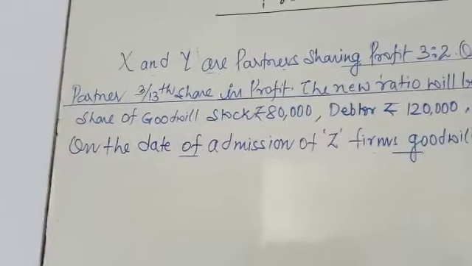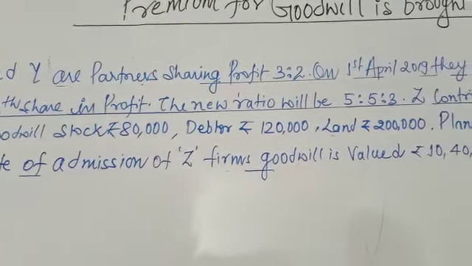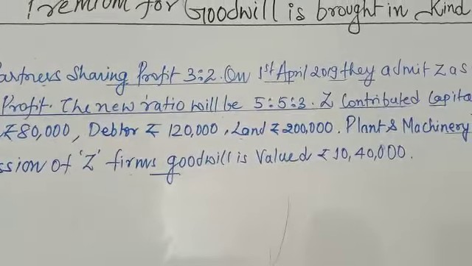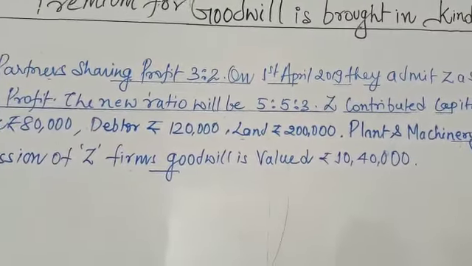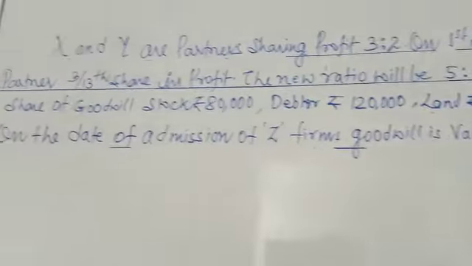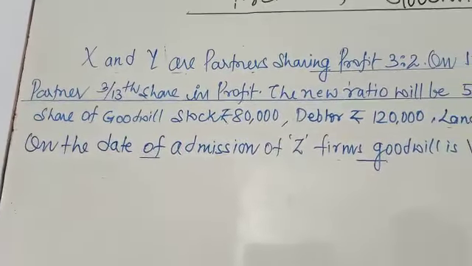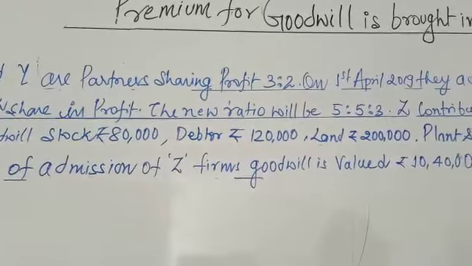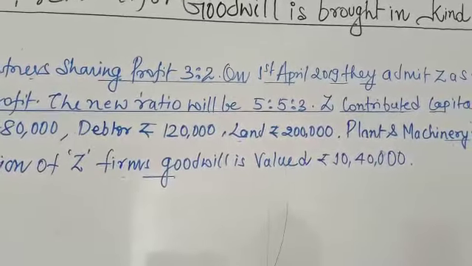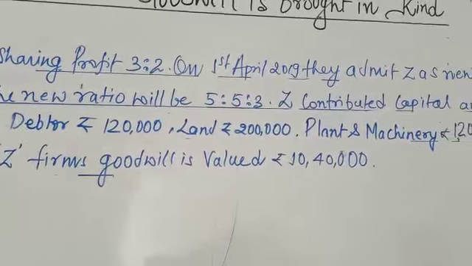X and Y are partners sharing profit 3 is to 2. On 1st April 2019, they admit Z as a new partner for 3/13th share in the profit. The new profit sharing ratio will be 5 is to 5 is to 3.